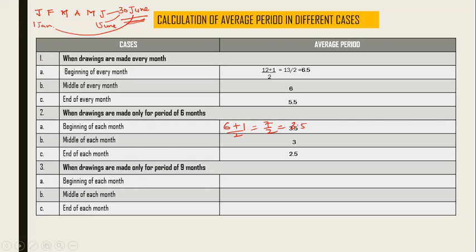Now if it says 9 months, of course we'll proceed here. It will be Jan, Feb, March, April, May, June, and then July, August, September.